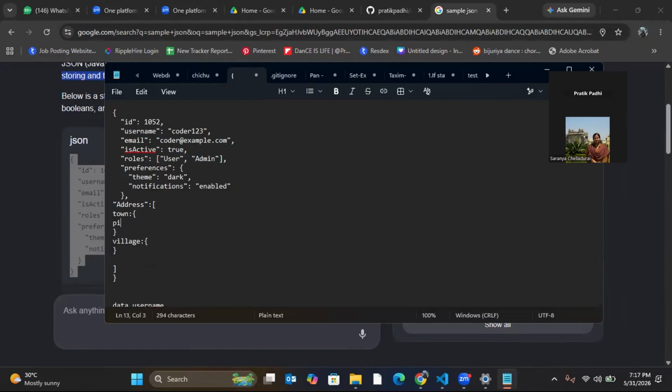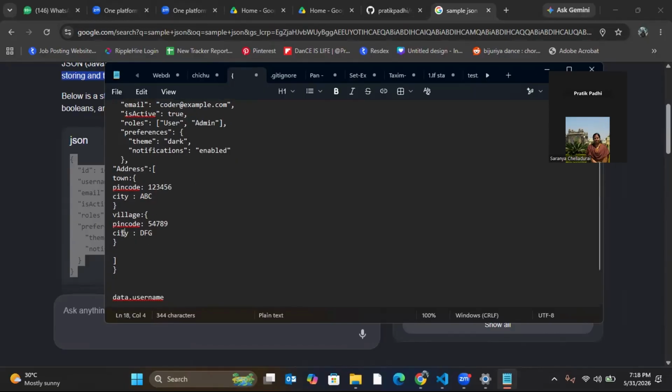Let's say the pin code is 12245 and the city, let's say, ABC. Village also I'll have the same thing, here maybe the value is 54789. Now tell me, if I want to access the value of this city, how do I write that? If you understood that, you can tell me this also.